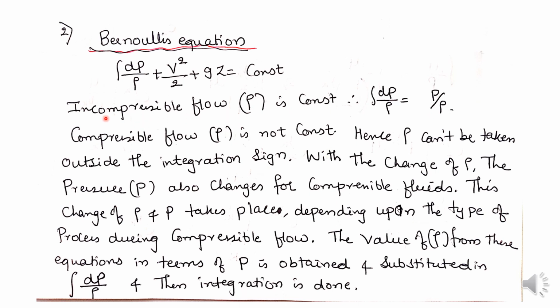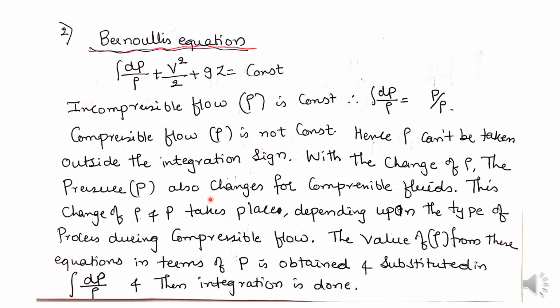But for compressible flow the density is changing, so I cannot consider rho as constant and cannot take it outside the integration sign. I cannot integrate dP alone, because the pressure P also changes along with the density in compressible fluids.